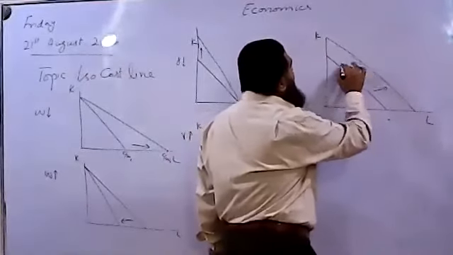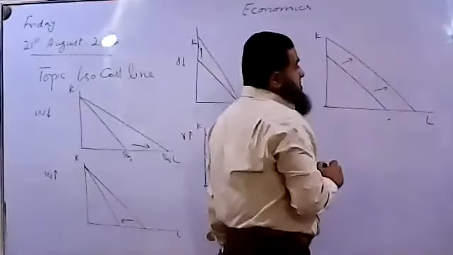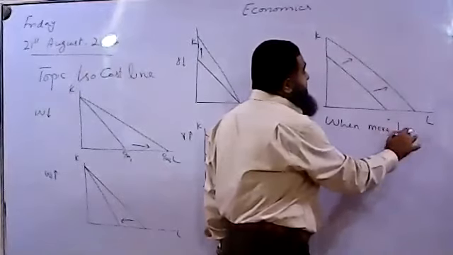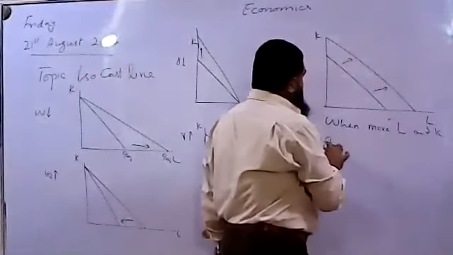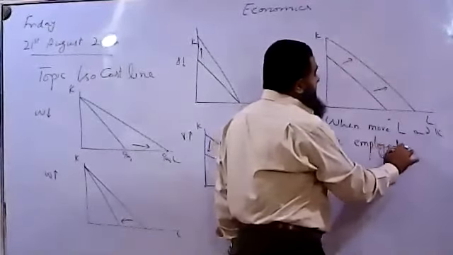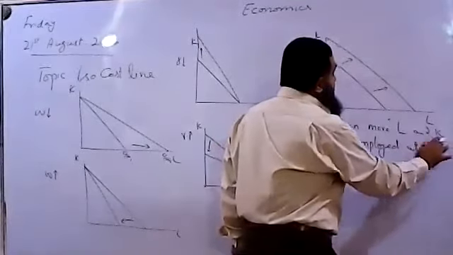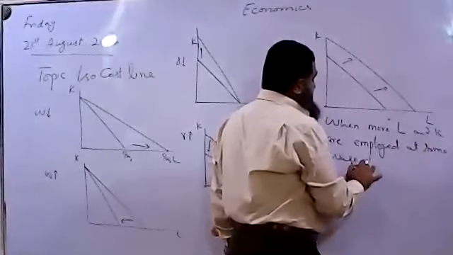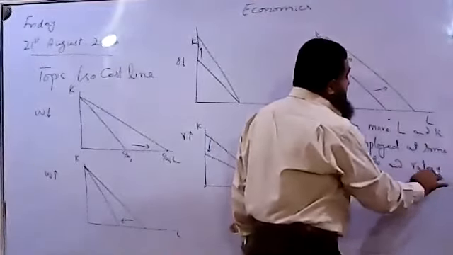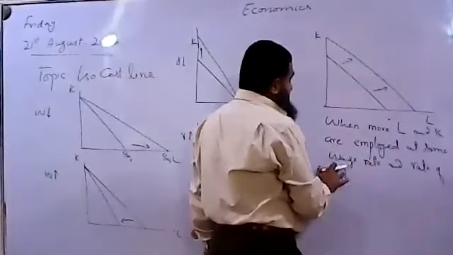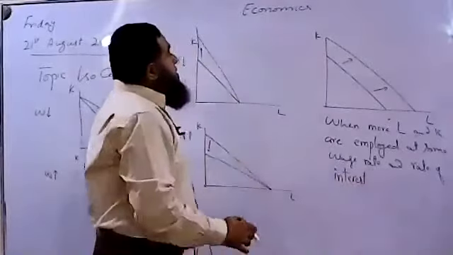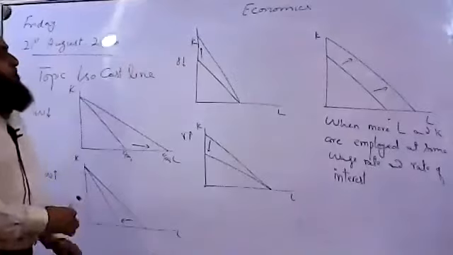We have a parallel outward shift when more labor and capital are employed at the same wage rate and rate of interest. All right. So the isocost line will have a parallel outward shift.